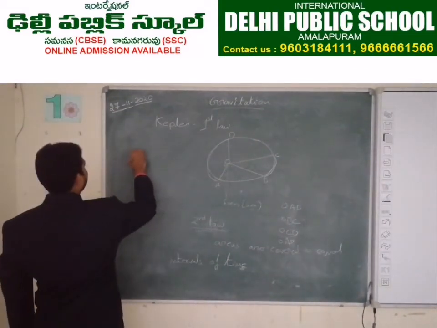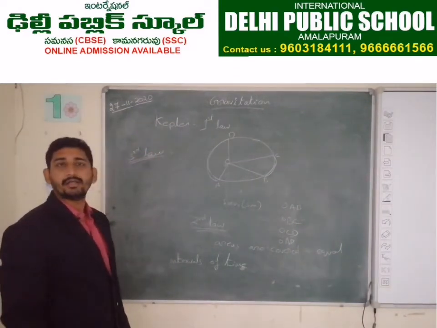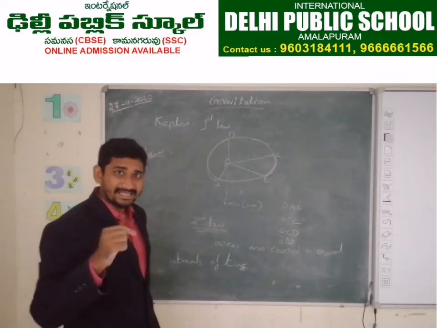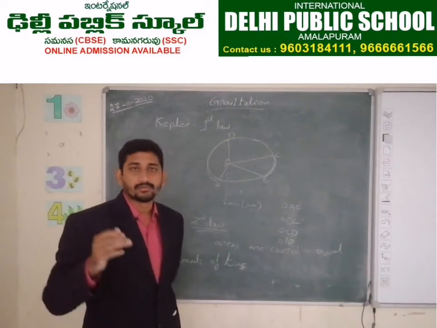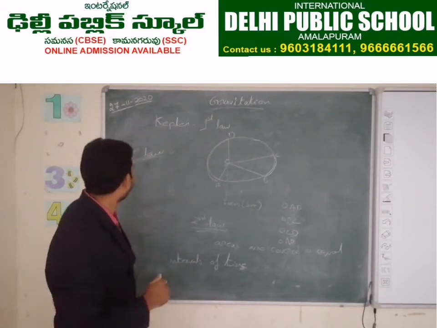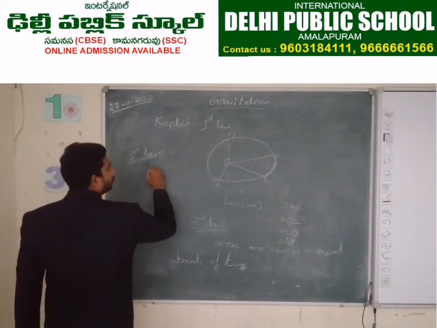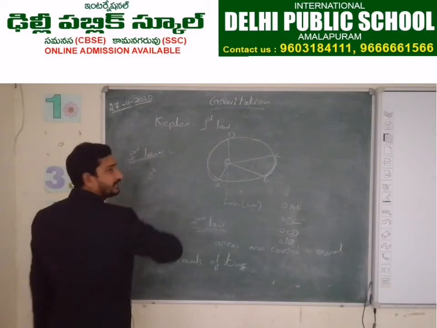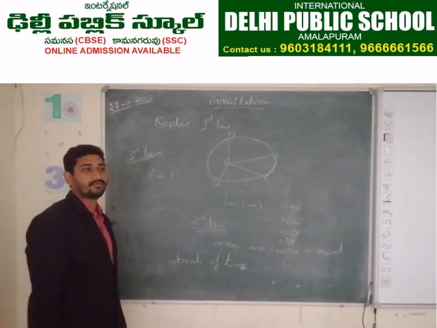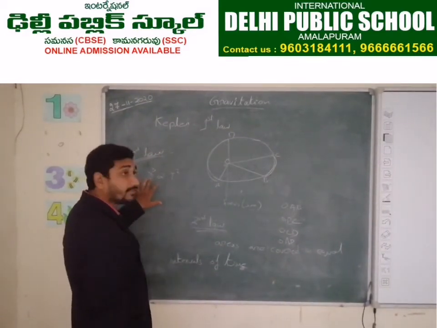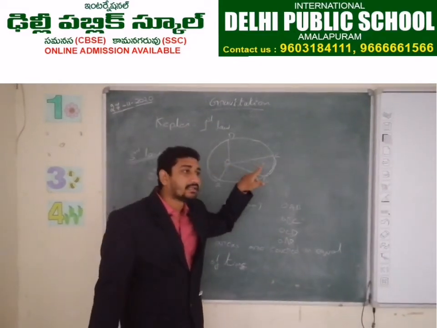What is the third law? The third law is very important. The third law leads Newton to derive the equation for the gravitational force. The third law is: the cube of the radius is proportional to the square of the time period. Cube of the radius means this r is the distance between the sun and the earth.